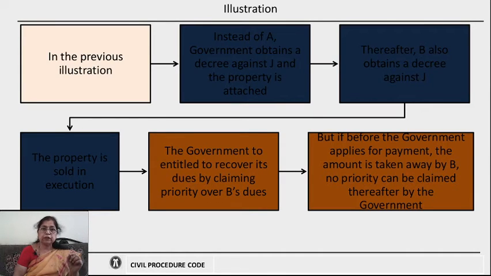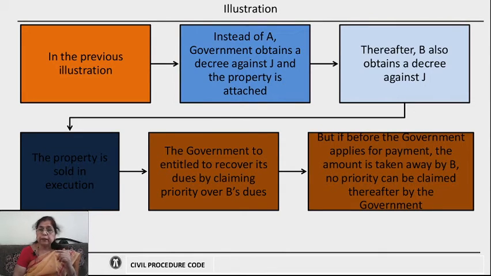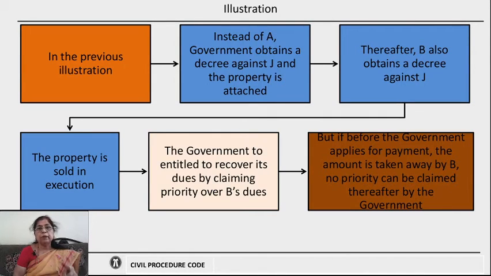Now, here is an illustration for that purpose. In the previous illustration, we had spoken about two people, that is A and J. Now, instead of A, government obtains a decree. So, government is a decree holder. Government obtains a decree against J and the property is attached by the government. Now, there again B also obtains a decree against J. Now, there is government and B. There are two decree holders. The property is sold in execution. The government is entitled to receive its dues; it can recover its dues by claiming priority over B's dues. That means first the government has to be paid and then B's dues will be paid.